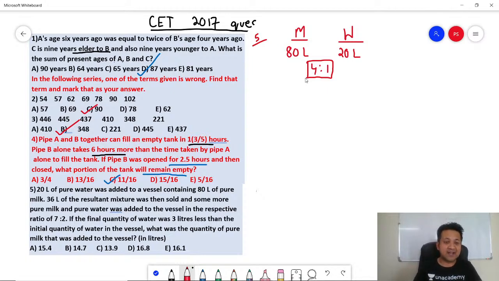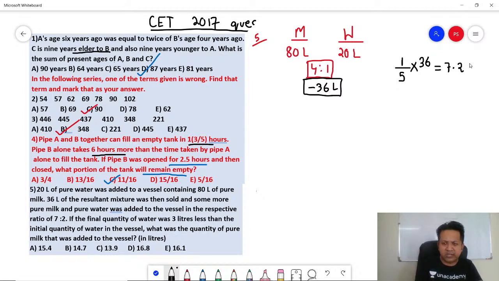36 liters of the resultant mixture was then sold. Okay. Now you are selling 36 liters in total. How much of the water would come out? Water is nothing but 1 part for every 5 parts. How did I get that 5? 4 plus 1. So water is 1 by 5. So if you remove 36 liters, how much would be water? 7.2 liters would be water.